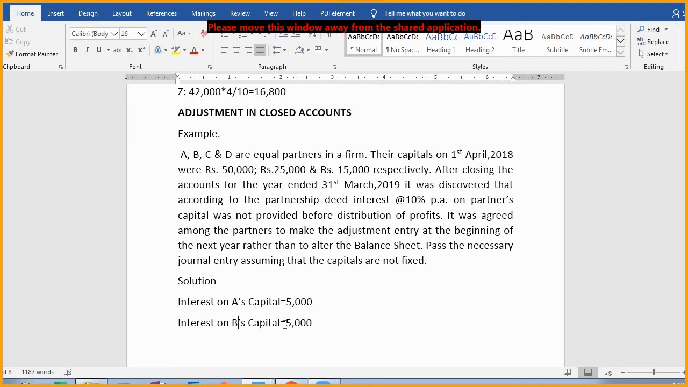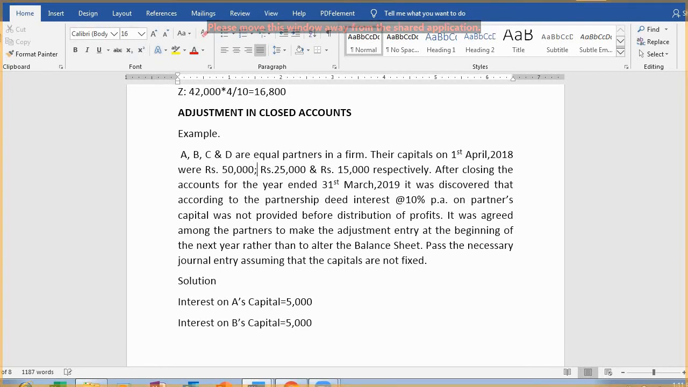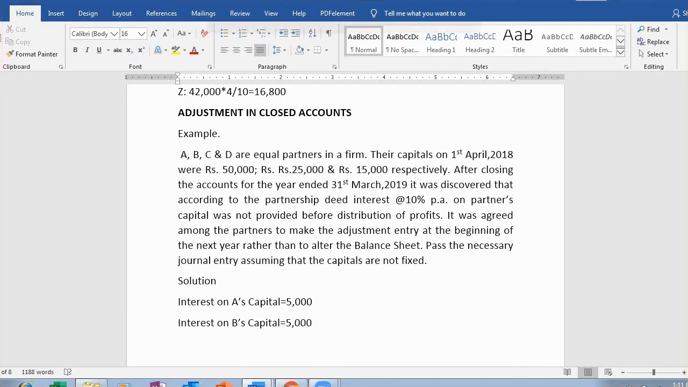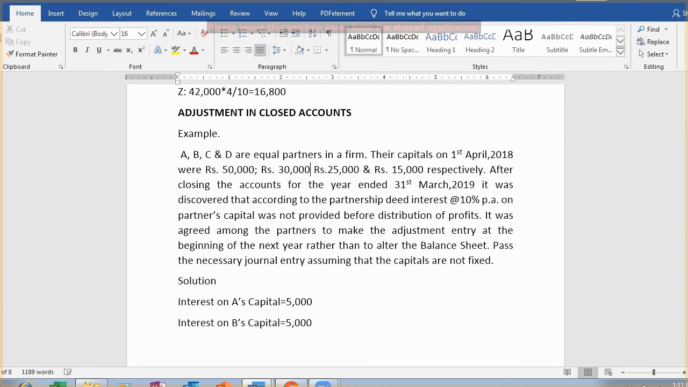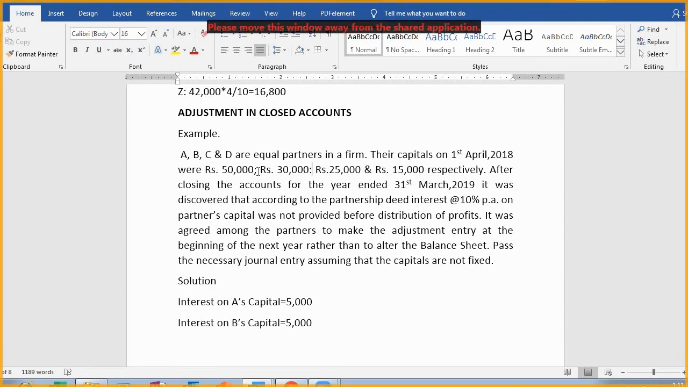B has introduced how much? 50,000. Just a second. I am having that book also. So it is 30,000 rupees. Sorry, it was yes. Now it's okay. So interest on B's capital will be how much? 10% of 30,000. That is 3,000.